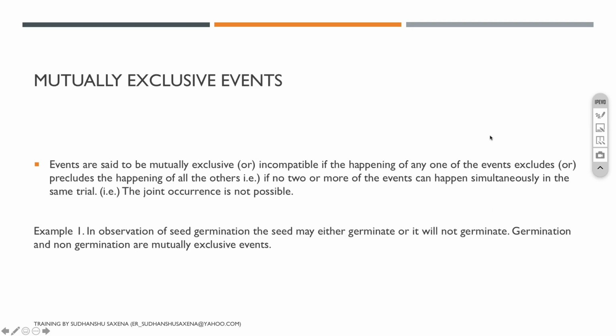Similarly, we have mutually exclusive events, right? Now, the definition of mutually exclusive events is: the events are said to be mutually exclusive or incompatible if the happening of any one of the events excludes or precludes the happening of the other. If no 2 or more events can happen simultaneously in the same trial, then we call them mutually exclusive events. For example, in our previous example of seed germination, the seed may either germinate or it will not germinate. Germination and non-germination will be mutually exclusive events.